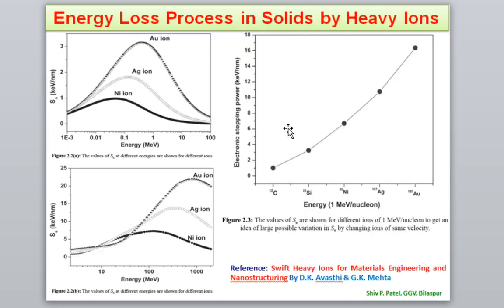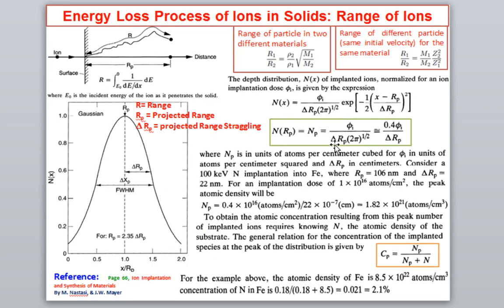Okay, then I have discussed the different parameters of energy loss. Let us say for nuclear energy loss and for electronic energy loss, if we are changing the atomic number or mass of the ion, how the nuclear energy loss is changing, how the electronic energy loss is changing. This I have shown in the graph. And then for the case of any ions, we have discussed the range of the ions. So we have seen there is a basically Gaussian distribution of the implanted ion projected range.